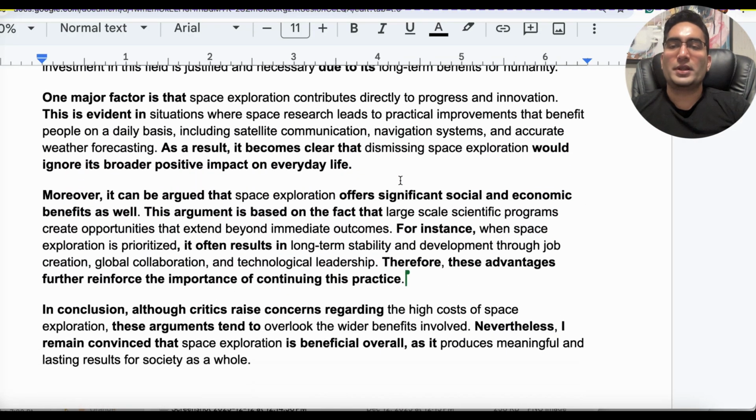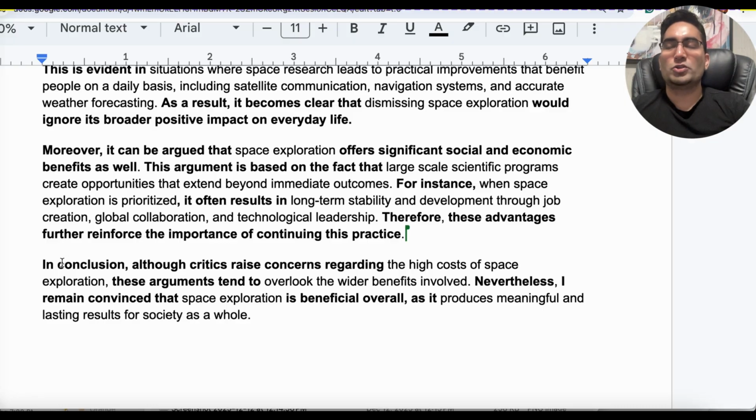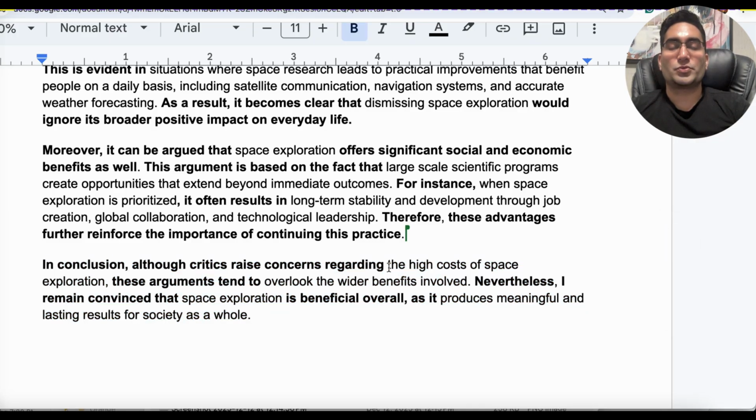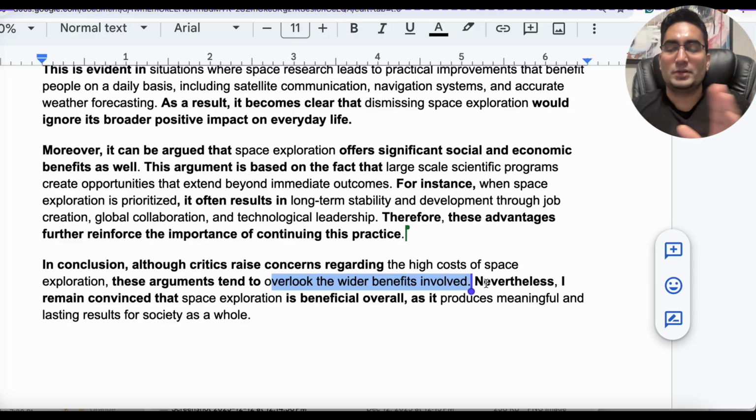We're going to look at body 1 and 2, but before that, let's have a look at the conclusion because it is very similar. In conclusion, although, again, this gives you the start of a complex sentence, although critics raise concerns regarding, and here you mention the topic, the high costs of space exploration, these arguments tend to, and then this is where you express this is what usually happens, they tend to overlook the wider benefits involved. And again, we're stating it in terms of our opinion. It's still aligned with your opinion.